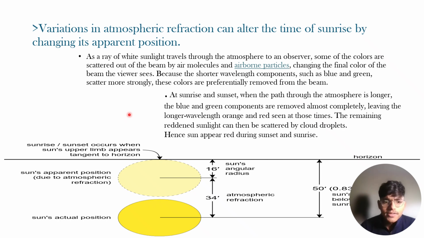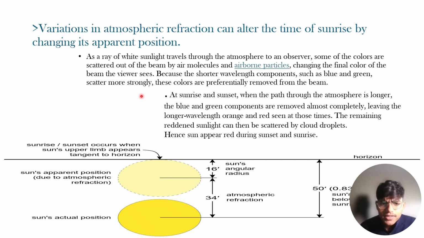That means at the time of sunset and sunrise, the distance covered by the ray is very large in comparison to midday. Because of this, at the time of sunrise and sunset, our sky turns reddish or orange.